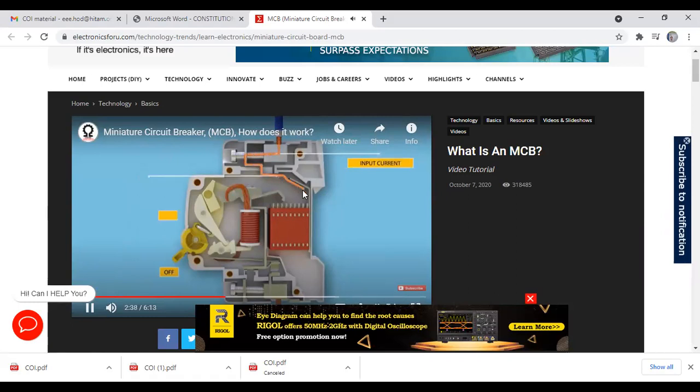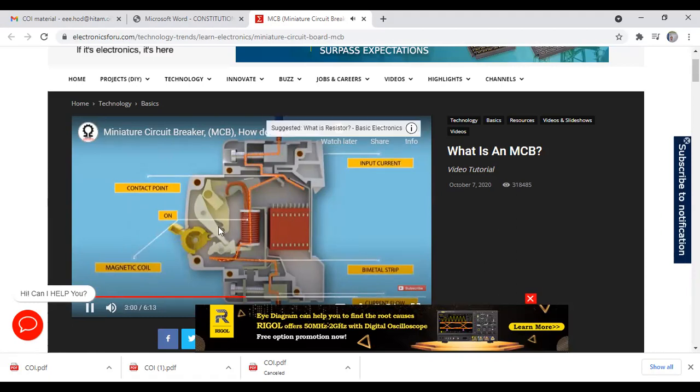When current is flowing through the coil, see, this knob will be open. When heavy current is flowing through the coil, the magnetic coil will be operated. It will pull the movable contact in the upward direction. Fixed contact cannot move; this moving contact can open.